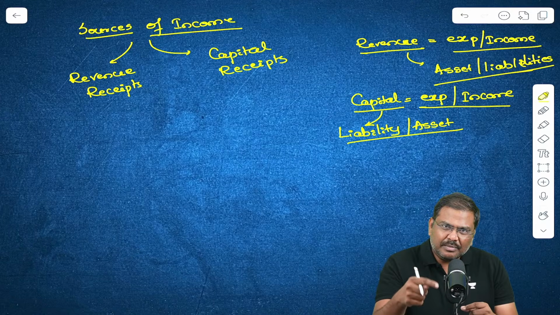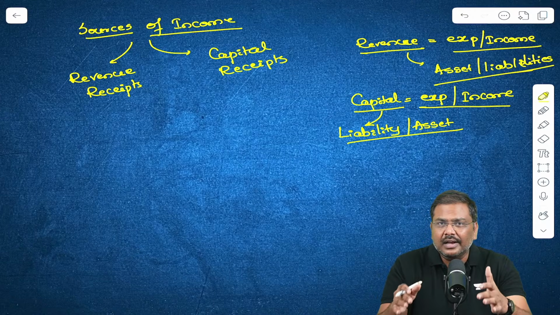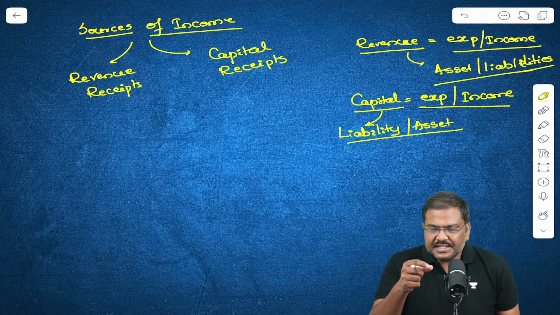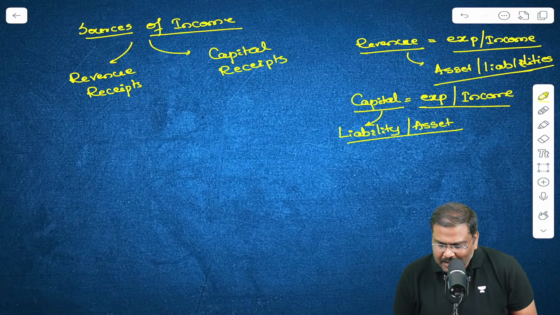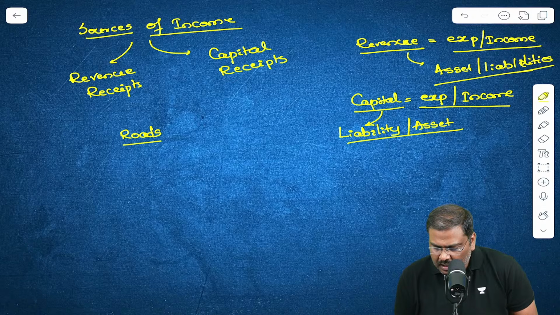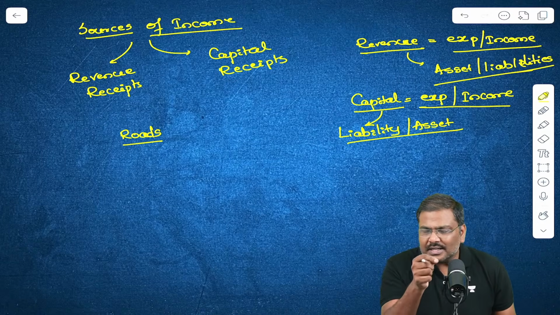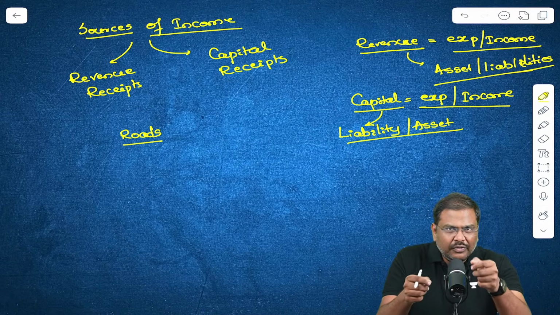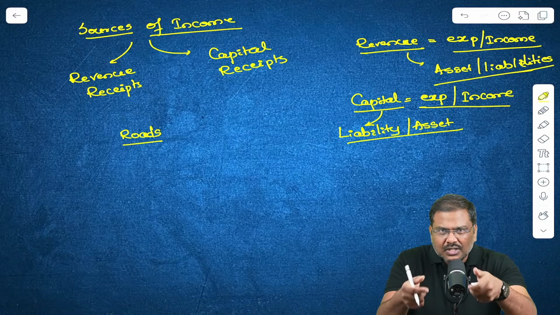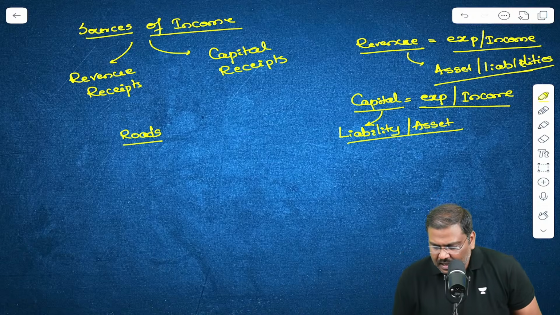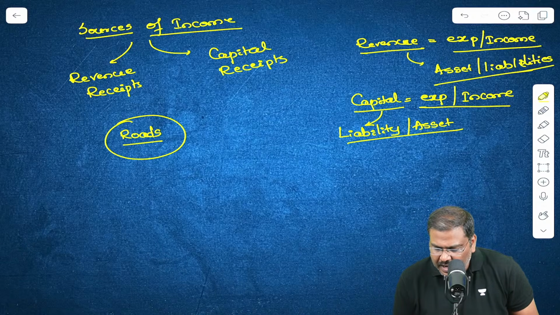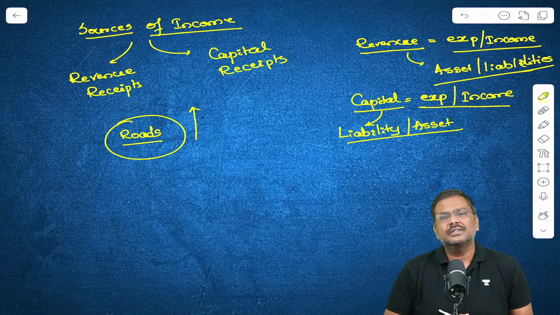Let me start with some examples so that it is very clear for all of you. Let's say the government of India will incur expenditure and create assets such as roads. I want all of you to give the answer to this question now. The government of India will spend money, create roads. Can I simply say the assets of government of India have increased under this?